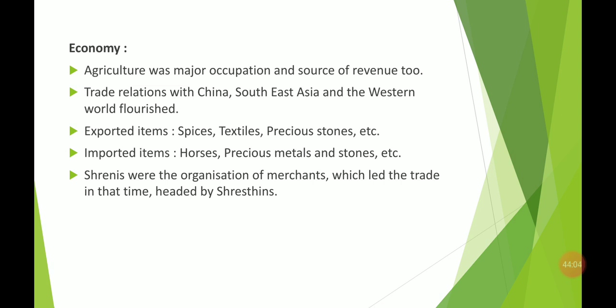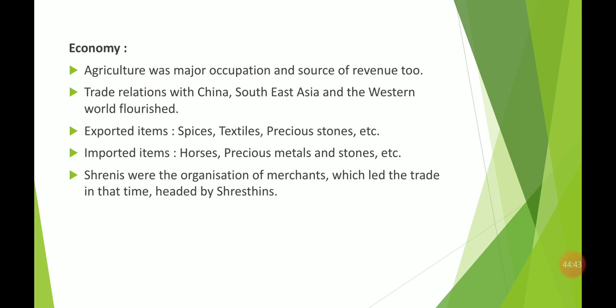As well as this, they had trade relations with other countries like China, Southeast Asia, and the Western world. So this shows that India was famous for centuries for its various materials. For example, the materials that we exported from India were spices, textiles, precious stones, and many more things. And there were many things that we imported, like horses, good quality horses.